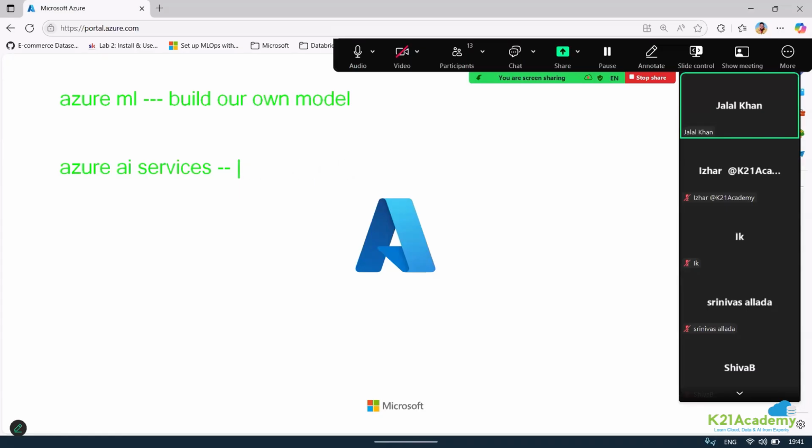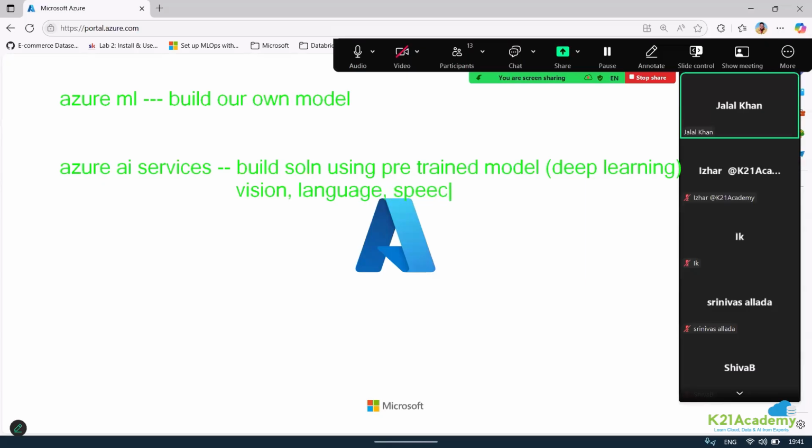We do not build the model. We build the solution using pre-trained models. Generally those are going to be a type of deep learning model, which can help you solve issues related to vision, language, speech, translations, and so on. And even document intelligence and intelligent search. You can consider all those things.